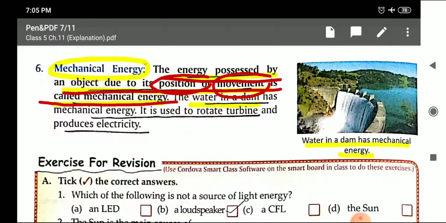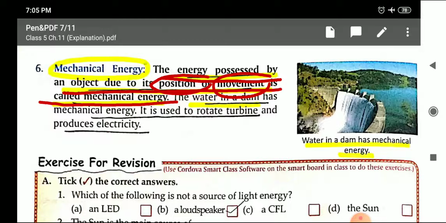The energy possessed by an object due to its position is called potential energy, and the energy possessed by an object due to its movement is called kinetic energy. So these are the two different types of mechanical energy.